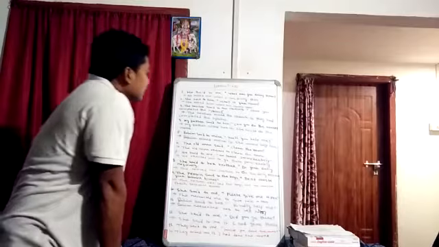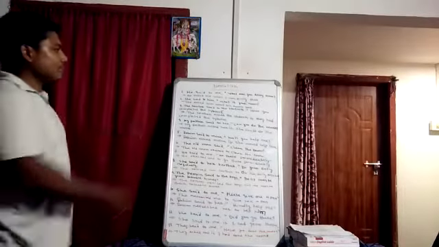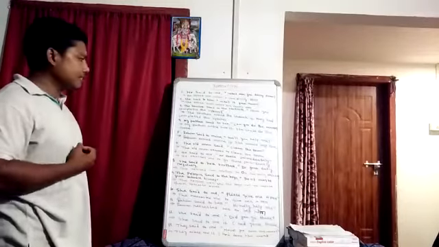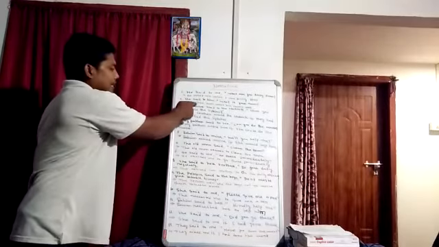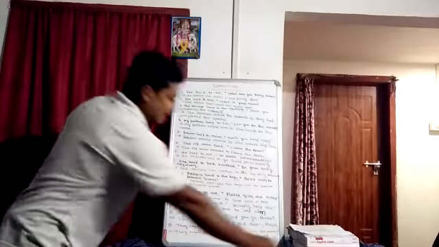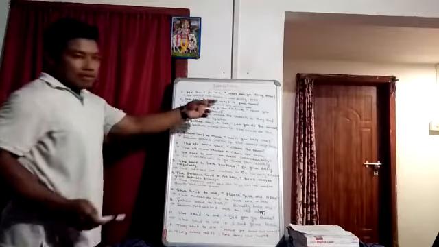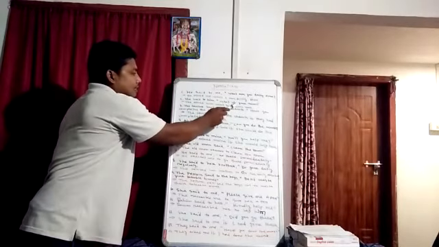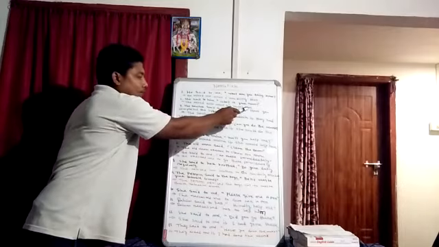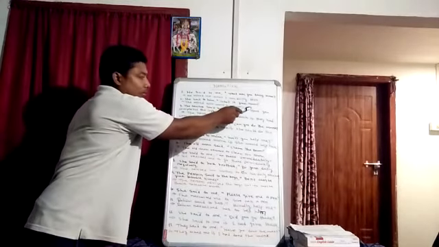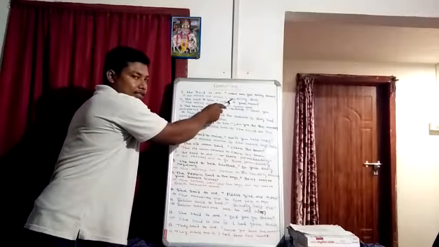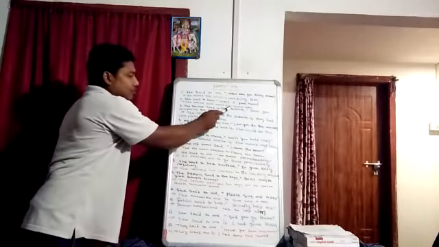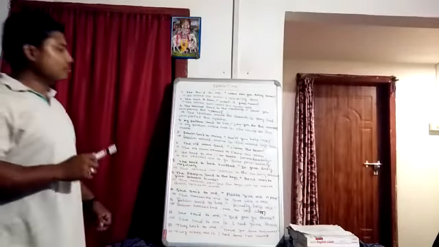Next one, she said to him, what is your name? In this sentence also, the reported speech part, what is your name, is an interrogative sentence of simple present tense. So instead of said we have to write asked. She asked him. Since what is given, there is no need for if or whether. She asked him what his name was. Since what is given, here we have to write was. In the interrogative form, the be verb is written first and then the subject, but we have to write the subject first, then the be verb in indirect form of narration.